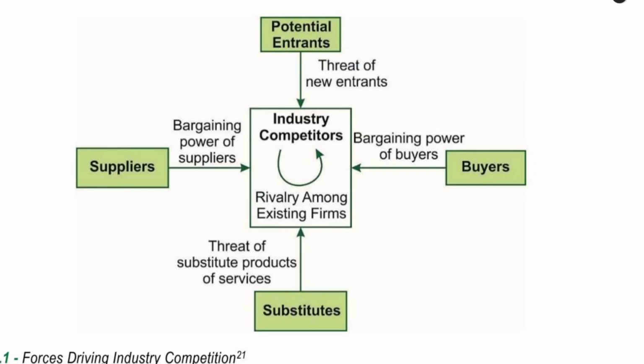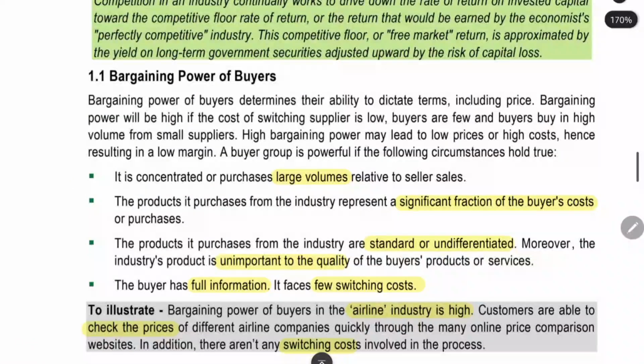We have to consider all these things, and then in the industry competitor, we have to consider one more thing: existing players who are in the market. We also have to see whether we already have a lot of existing firms, and whether it is profitable to fight with them. That also we have to see. We can see it one by one. First thing is bargaining power of buyers.